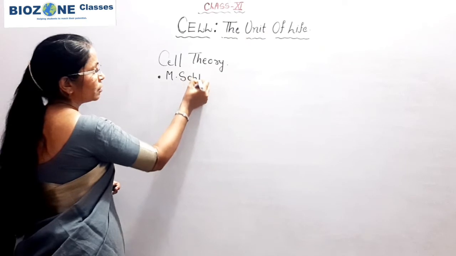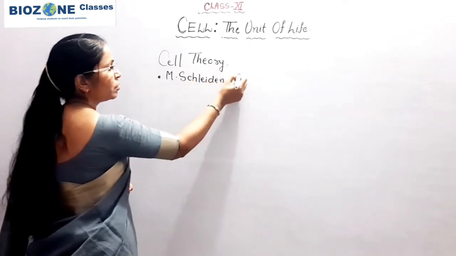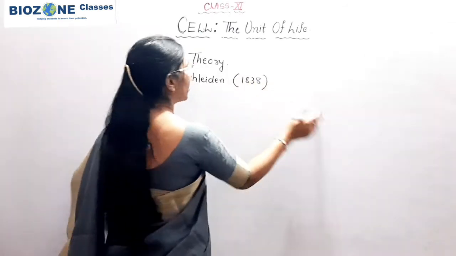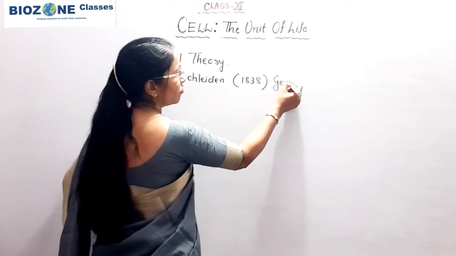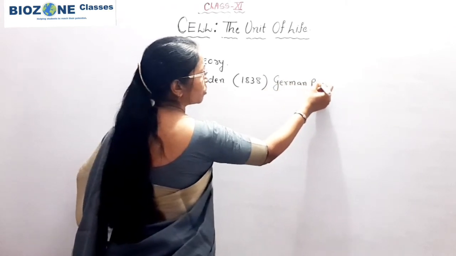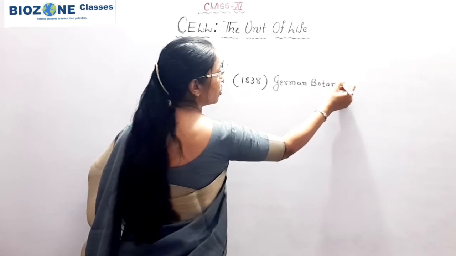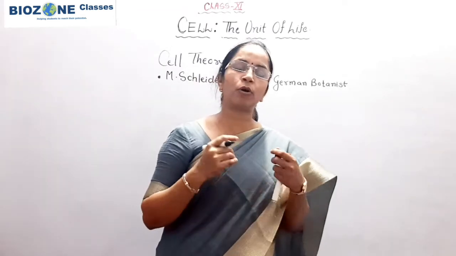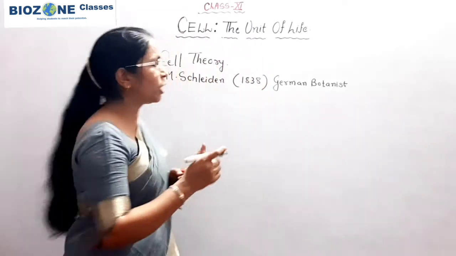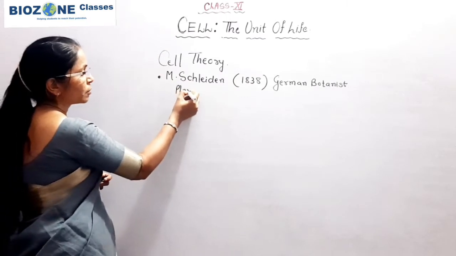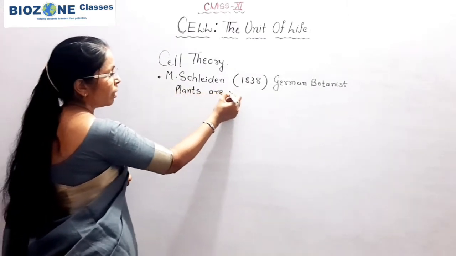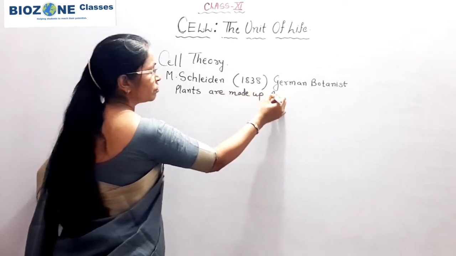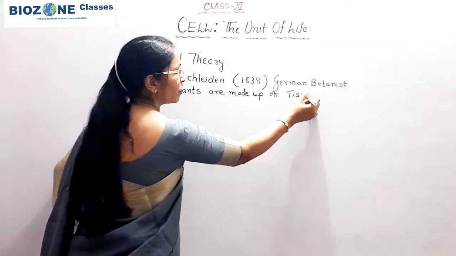Schleiden, 1838, the year is important here. So 1838, and Schleiden was a German botanist. This part you remember, the German botanist Schleiden studied a number of plant cells and observed the body of plants and concluded that plants are made up of tissue. This part you remember.